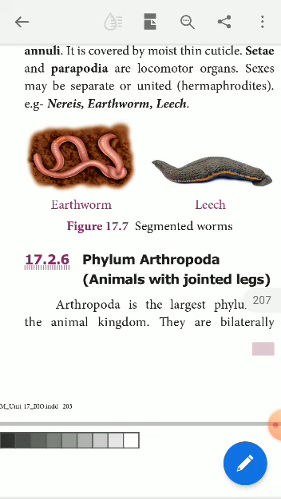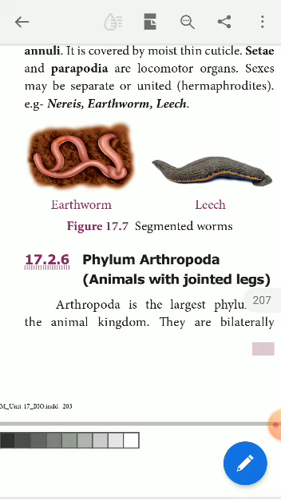Right. Next, phylum Arthropoda. Arthro means joint. Poda means, as I told you, legs. Jointed or joint legged animals, the legs will be jointed in nature. Arthropoda is the largest phylum in the animal kingdom. You all know that.